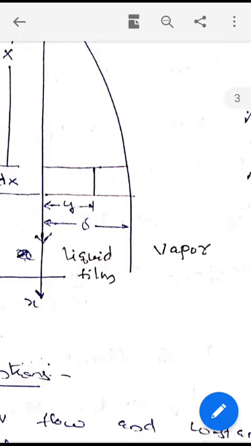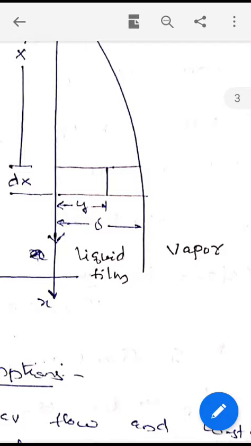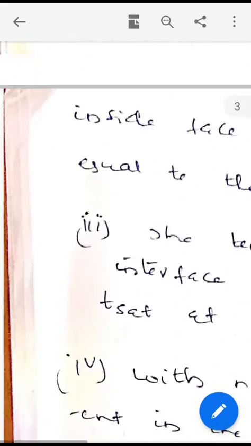Then equating these two we will get du by dy.